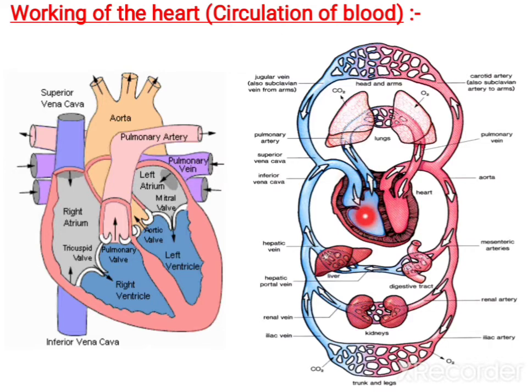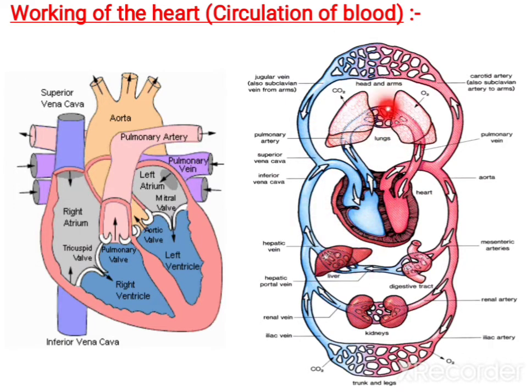Okay, can you see the blood comes here and later it is pumped to the lungs for purification, and from the lungs it is purified blood. It reaches here and it is pumped through the aorta to various parts of the body, upper and lower parts. Then from the lower parts, the inferior vena cava collects the blood. The upper one, the superior vena cava, collects and brings it.